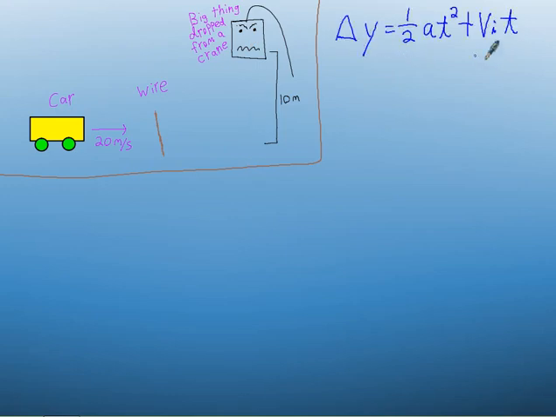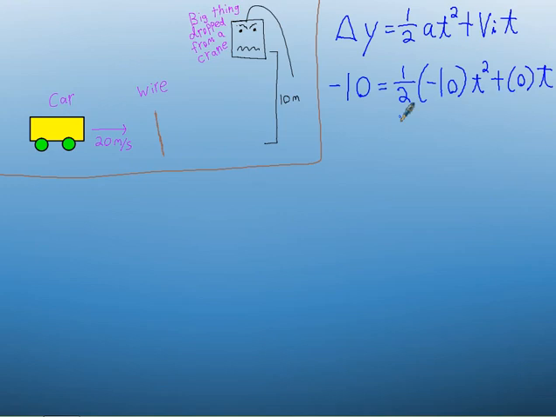In this case, this equation is going to do the trick, particularly because we know the information delta y. It fell 10 meters. Now in this case, acceleration is minus 10, just like usual. And since it fell down, we put a minus on this 10 as well. And we don't know what t is. That's what we're looking for. Also, notice that it was simply dropped from the crane. It wasn't thrown or anything like that, which means initial velocity here is 0. And 0 times t is just 0, right? Anything times t disappears. So really, it simplifies. All we have is minus 10 equals 1 half minus 10 times t squared.